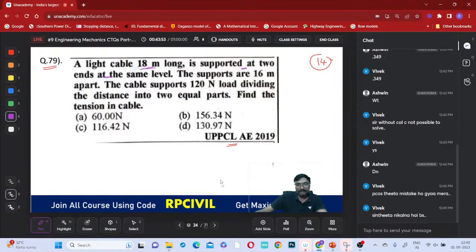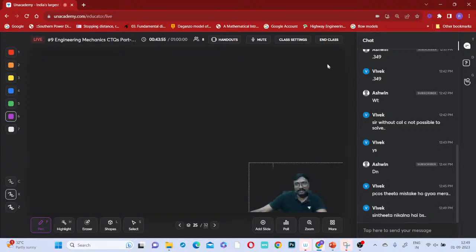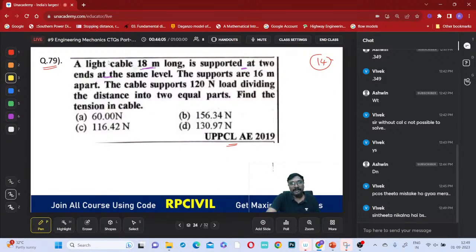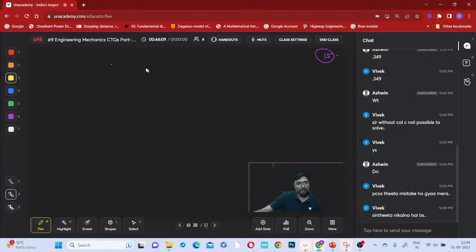Sin theta comes out, that's it. Sin theta or cos theta, which one is useful there? Whatever it is. Here it is supported at these two places, but what happens at the same level? The supports are 16 meters apart. So now the supports are how much apart? The supports are 16 meters apart. One support here you have, and one more support here.